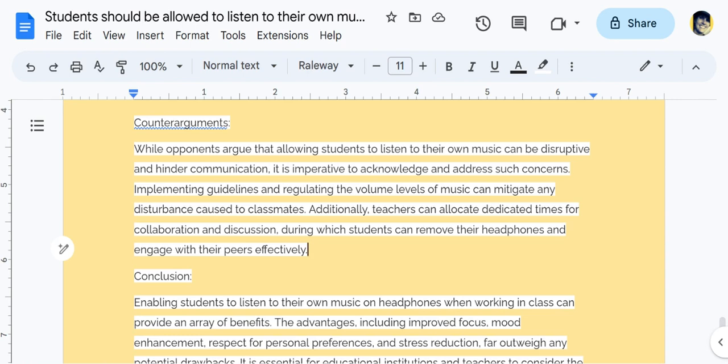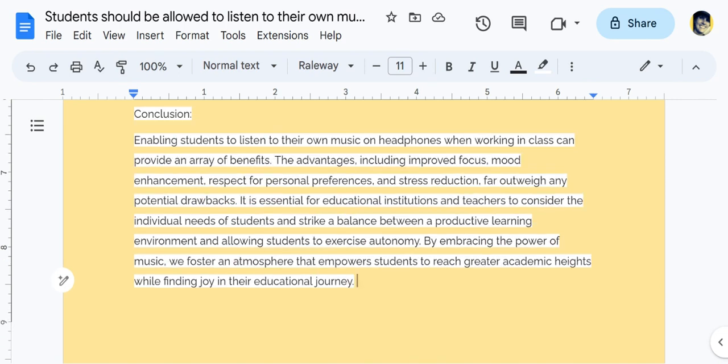And they address that by focusing on regulating the volume levels and, on top of that, teachers and educators allocating specific times, saying, hey, this is the time that you can put on your headset. And now, we need to take our headsets off so that we can discuss and collaborate on this part of the assignment. All right, let's go ahead and move on to the conclusion.